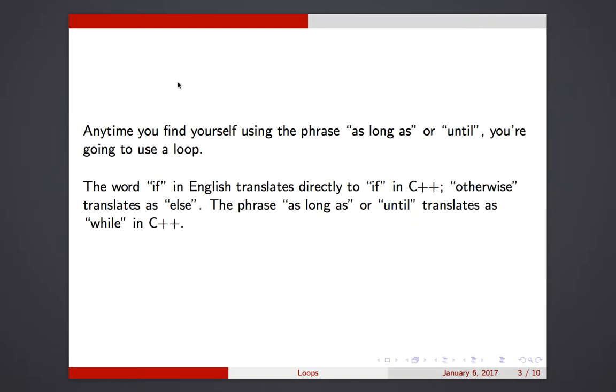Anytime you find yourself using a phrase like "as long as" or "until," you're going to need a loop. The word if in English translates to if in C++. It's a direct translation. The word otherwise translates as else, with if and else statements. The phrase "as long as" translates to while in C++.